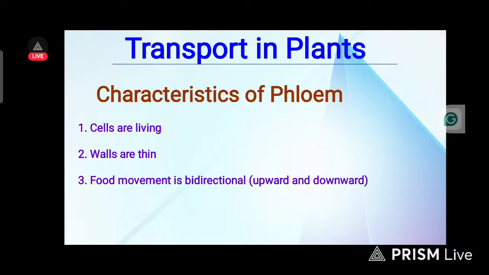Number two, their walls are thin. For xylem cells, the wall is thick, while for phloem, their walls are thin. The third one here is that food movement is bidirectional. In xylem cells, we said the movement there is one directional, from root to the leaf. But here now, the food movement is bidirectional.